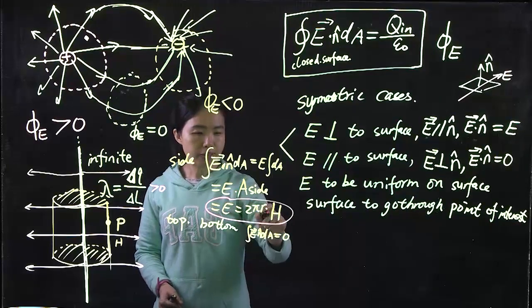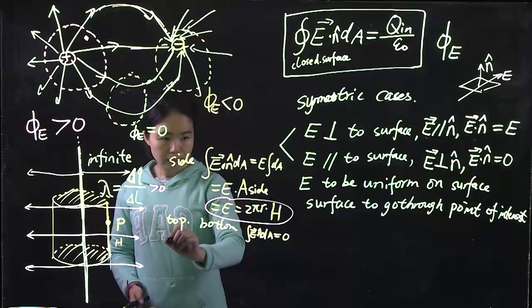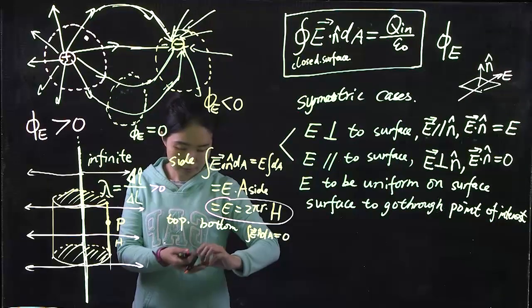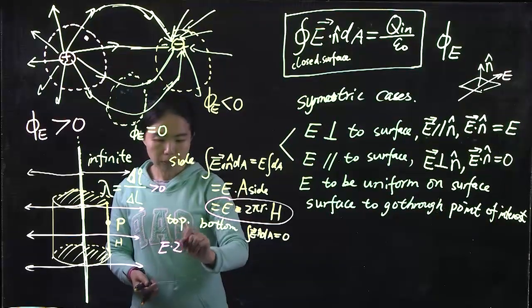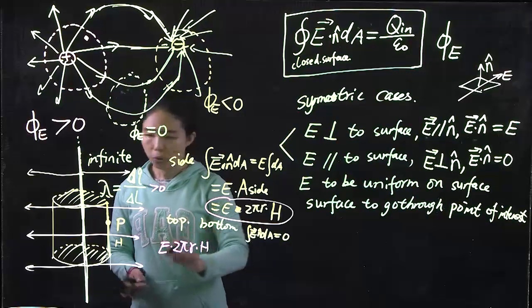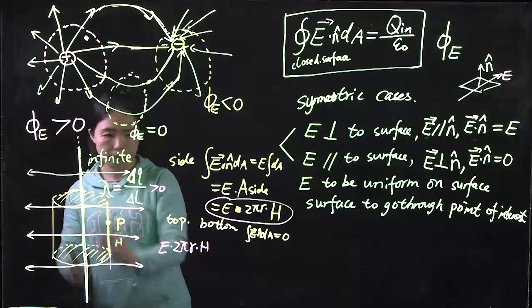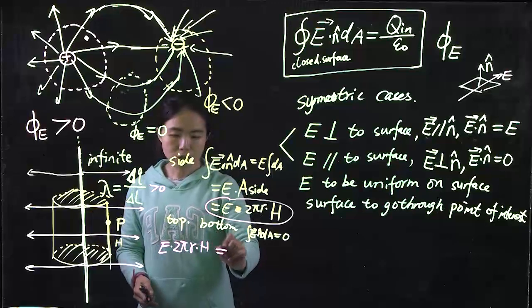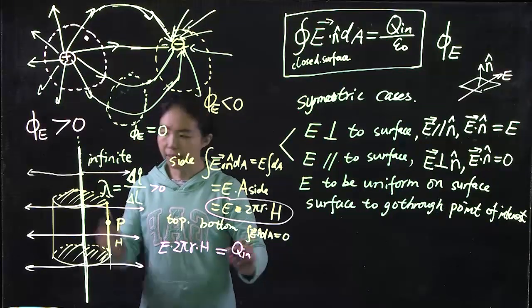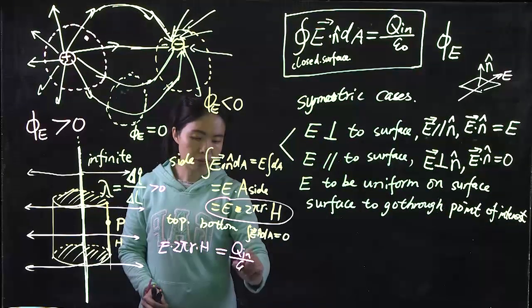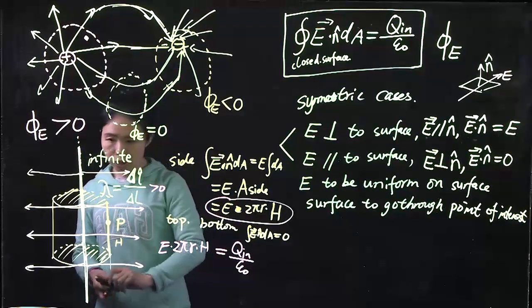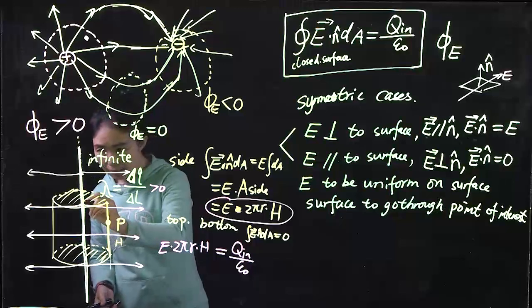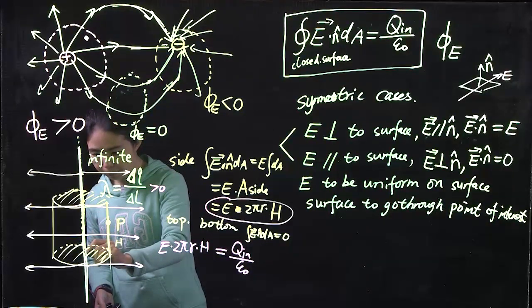All we need to do is to set that E multiplied by 2 pi r h, which is the side surface of this cylinder, equal to the amount of charge inside over epsilon 0. What's the amount of charge inside? The amount of charge inside is this charge.